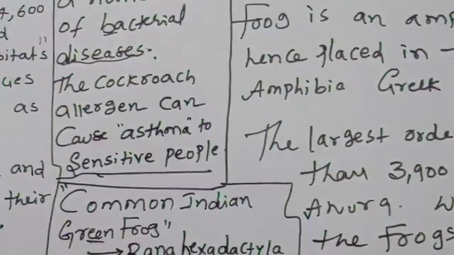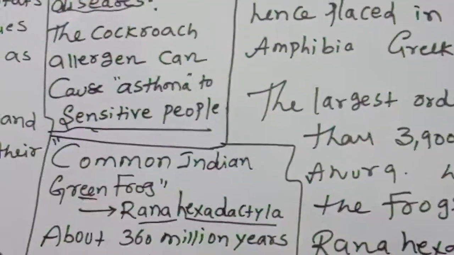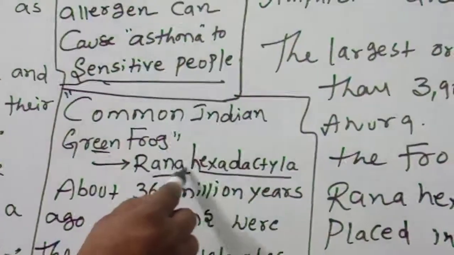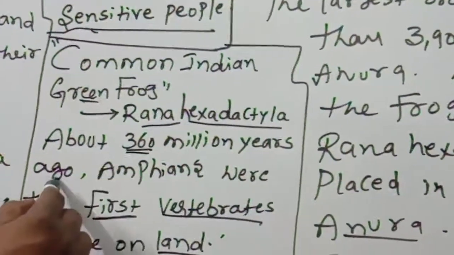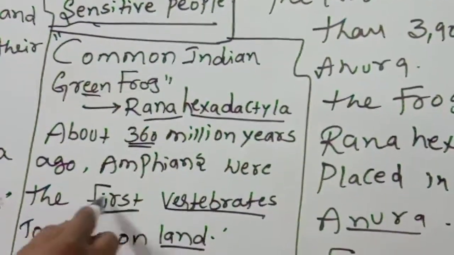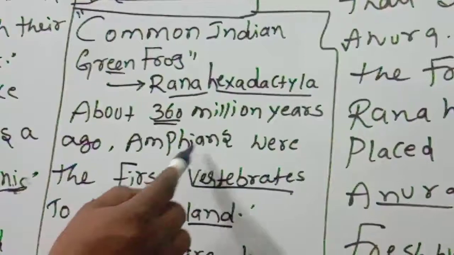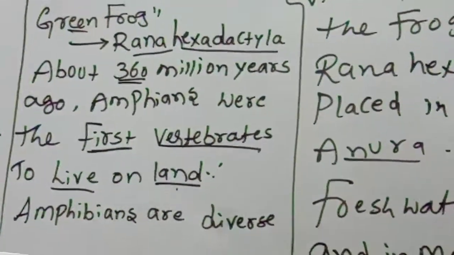So it causes asthma. Next, we are discussing the common Indian green frog, Rana hexadactyla. About 360 million years ago, amphibians were the first vertebrates to live on land.